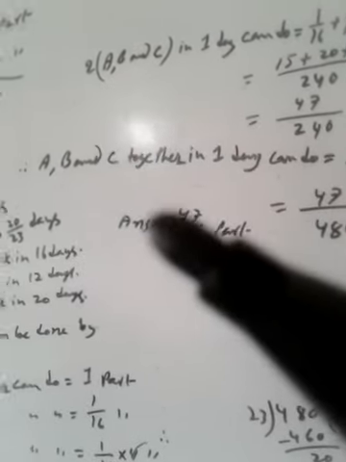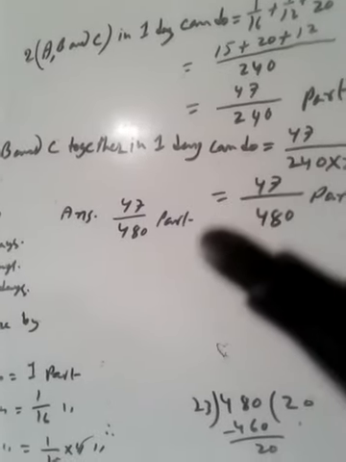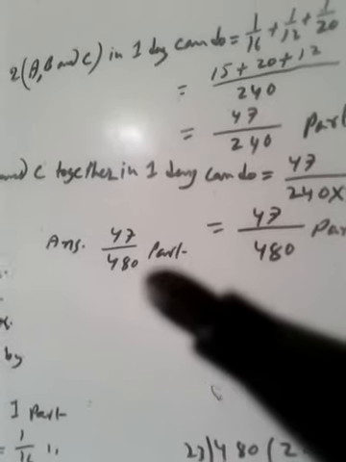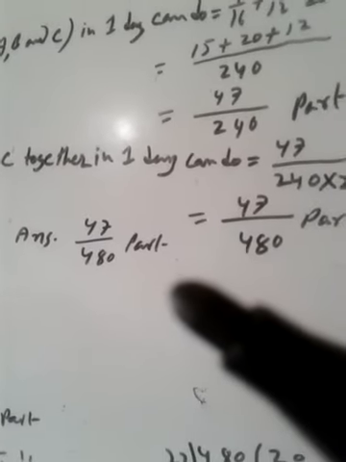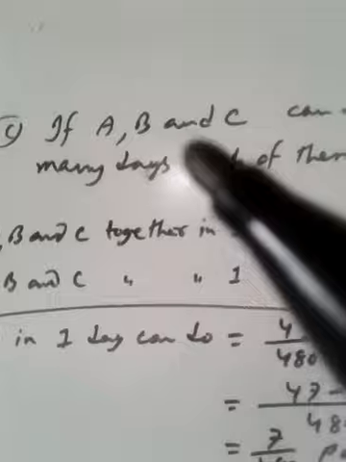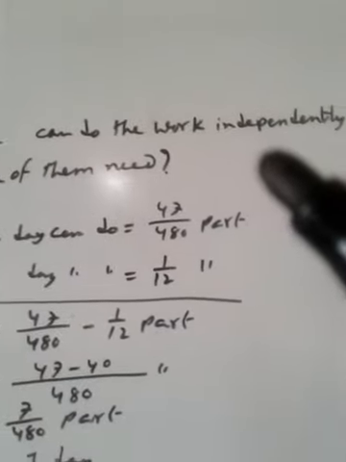So A, B, C together in 1 day can do 47 by 480 part.